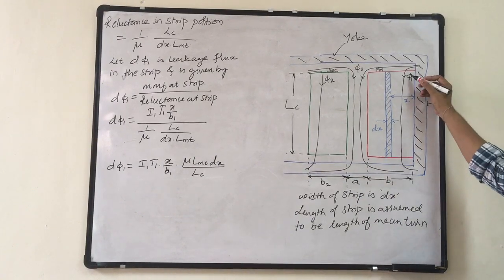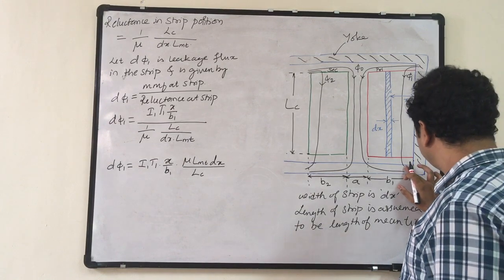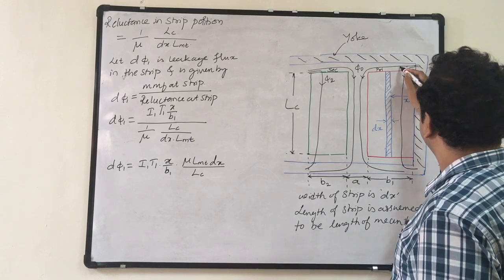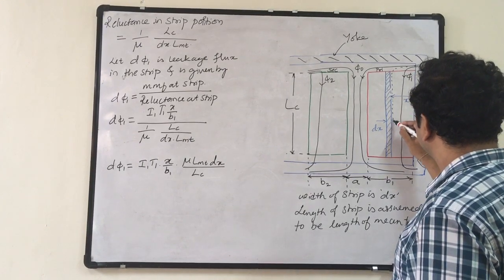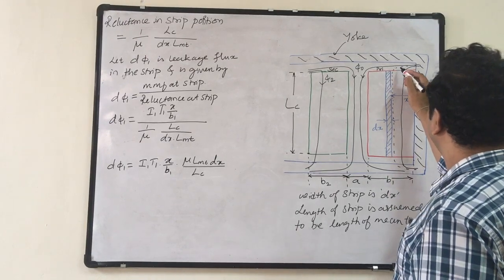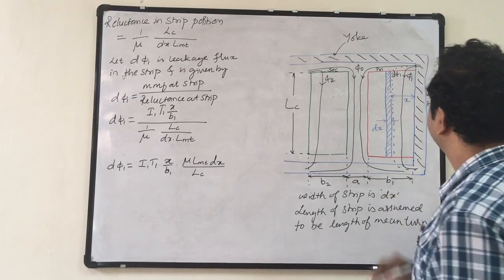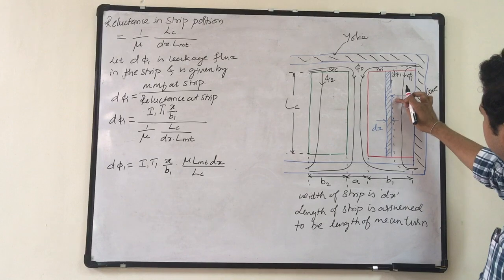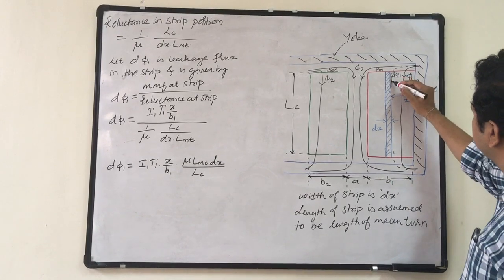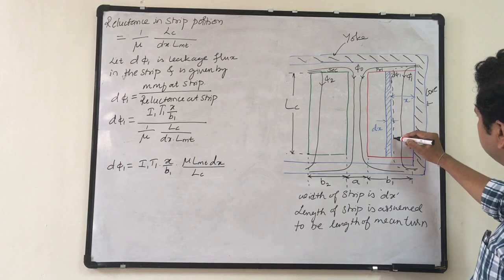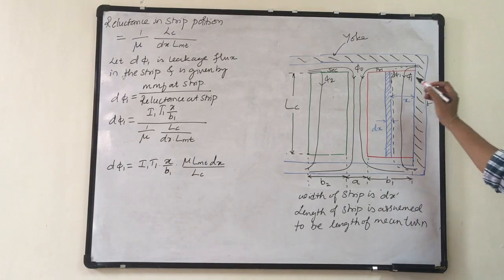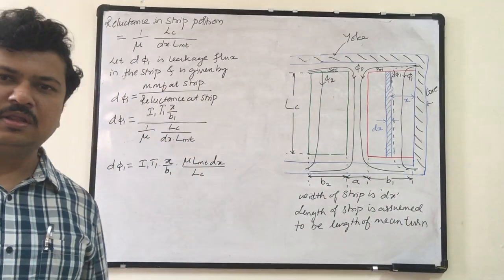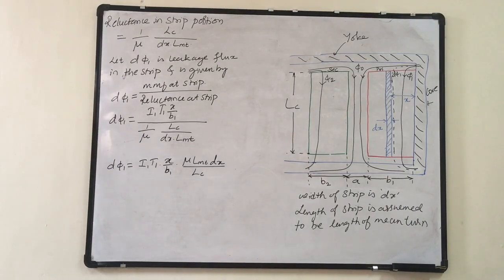Because this is the flux d phi 1. This flux d phi 1 is linking to all the number of turns at the strip. And what are the number of turns at the strip? T1 x upon B1.